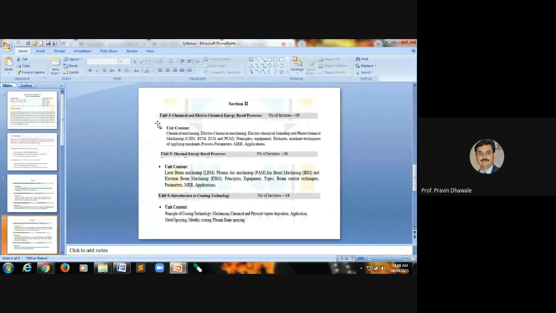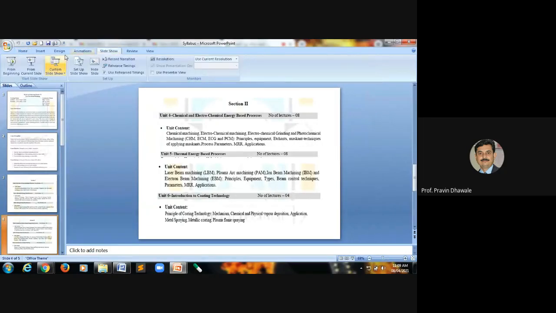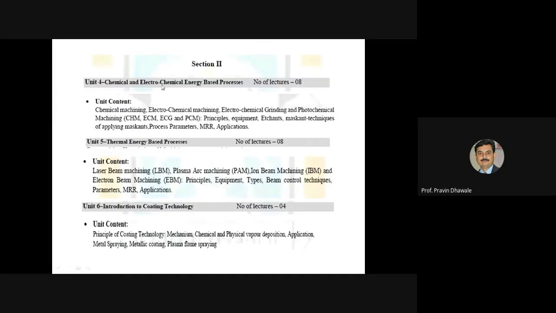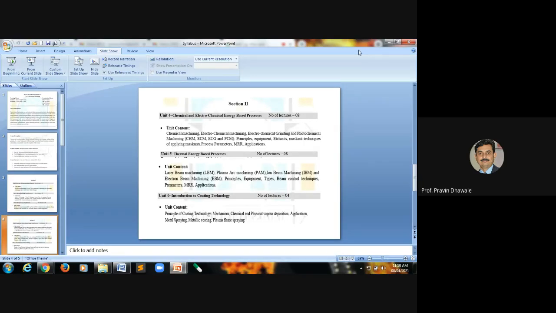As far as our syllabus is concerned, we have already started chapter number 4, that is the chemical and electrochemical energy based processes, from which we have covered chemical machining, electrochemical machining, and electrochemical grinding. Now only a small bit, the photochemical machining, remains. We will cover this in this lecture, and if we get some time, we will discuss MCQs based on this chapter. Okay.